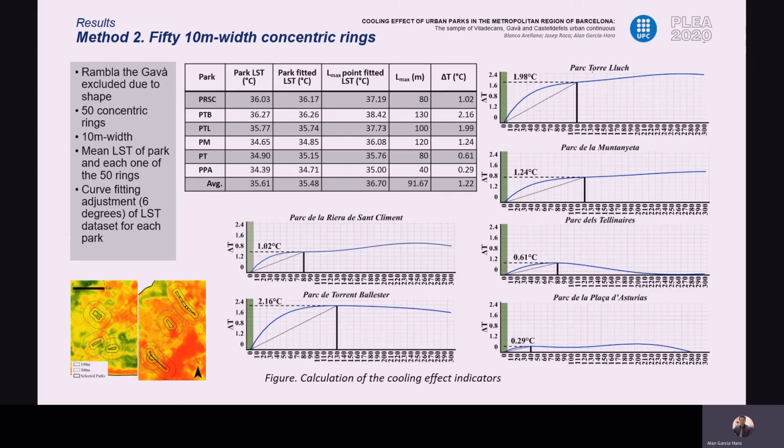In the second method, with the 50 concentric rings of 10 meters wide, an image much more similar to the conceptual model is observed. Here in particular, the cooling intensity and extent were identified in greater detail, identifying a mean extent of 91.67 meters and intensity of 1.22 degrees. Here in the graphs, the temperature difference of each of the 50 concentric rings with the park is observed in an unadjusted series that allows us to see the behavior of the temperature of the urban surroundings.